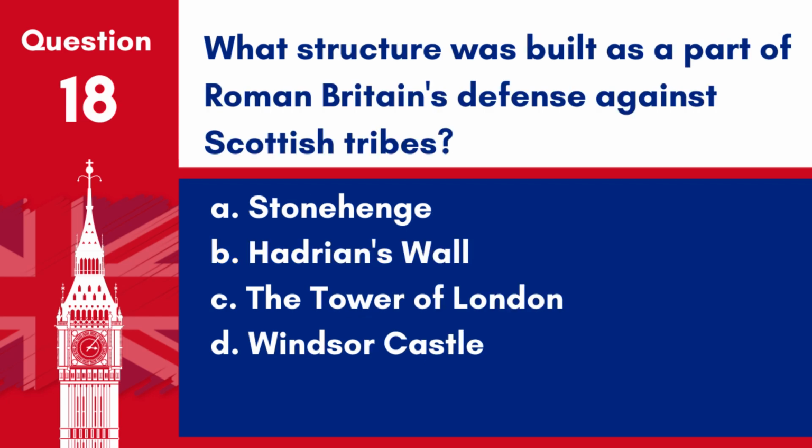Question 18. What structure was built as a part of Roman Britain's defence against Scottish tribes? A. Stonehenge. B. Hadrian's Wall. C. The Tower of London. D. Windsor Castle.